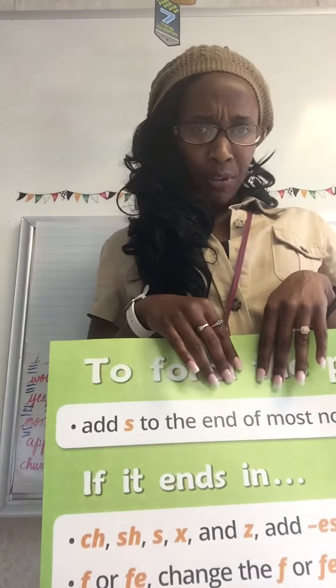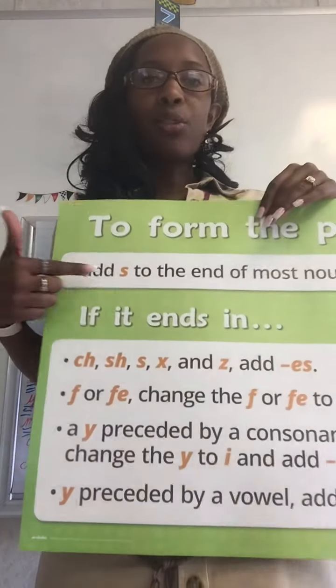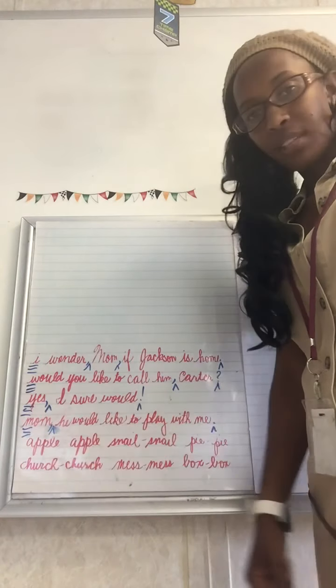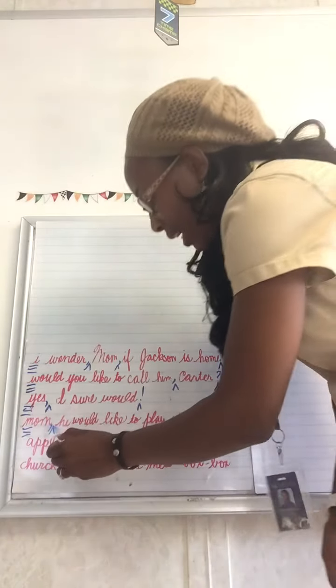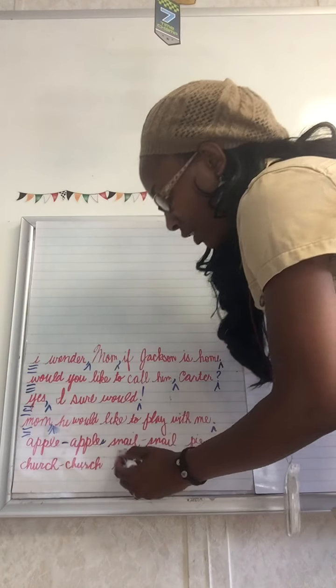Can you do an example for us, Mr. Williams? Sure. I'll show you some that simply add S first. For example, we have apple. How do we make apple plural? Well, we just add an S to it. And we've got apples. Snail. One snail or two snails. Just add the S.